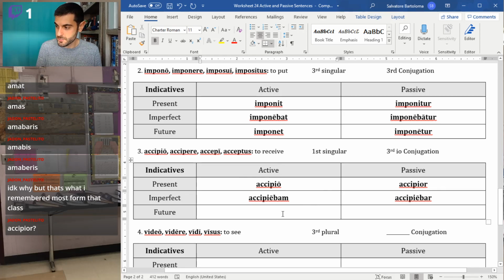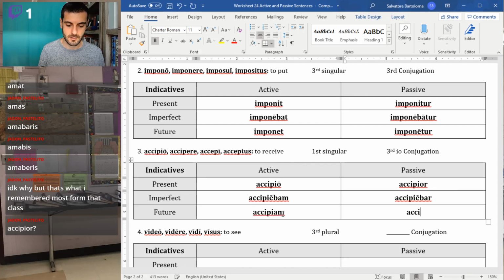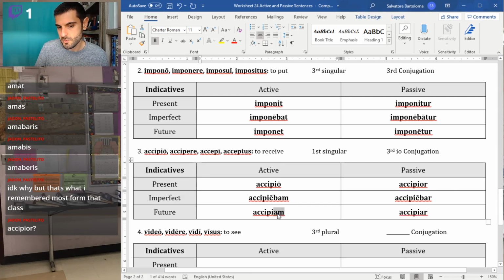And then future, again, don't give me Bobby Boo. It's going to be accipiam and accipiar. So future goes am, es, et. You don't often see the first person singular, so you don't really see that A too often, but the pattern is am, es, et, emus, etis, ent.